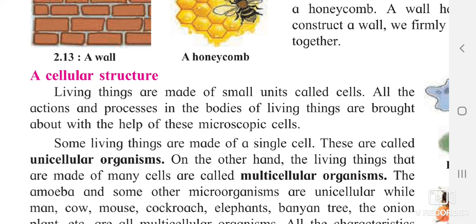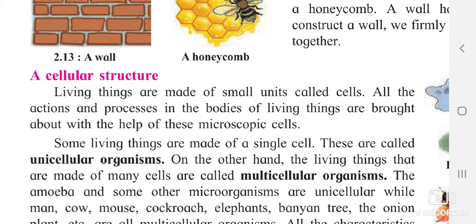On the other hand, living things that are made up of many cells are called multicellular organisms. So here you have understood the two main definitions. Unicellular organisms consist of a single cell, and multicellular, multi meaning many, consist of many cells.